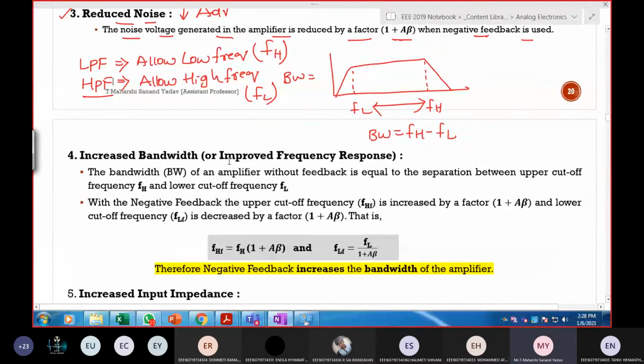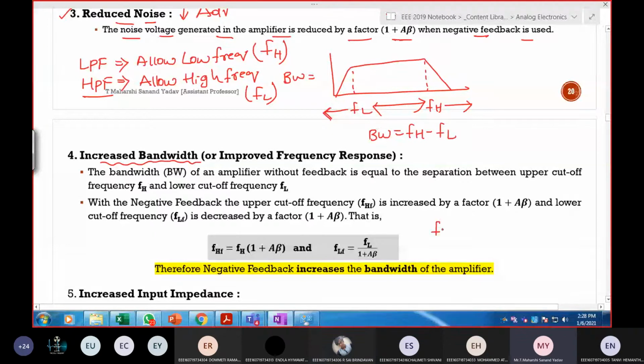Now let us see what will happen to the bandwidth if you go with negative feedback amplifiers. Can anyone tell me what will happen? Will it increase or decrease? Here two things will happen. The lower cutoff frequency gets further reduced, meaning it moves towards the left side. At the same time, the higher cutoff frequency increases, meaning it moves towards the right-hand side. Because of this, the bandwidth will increase.